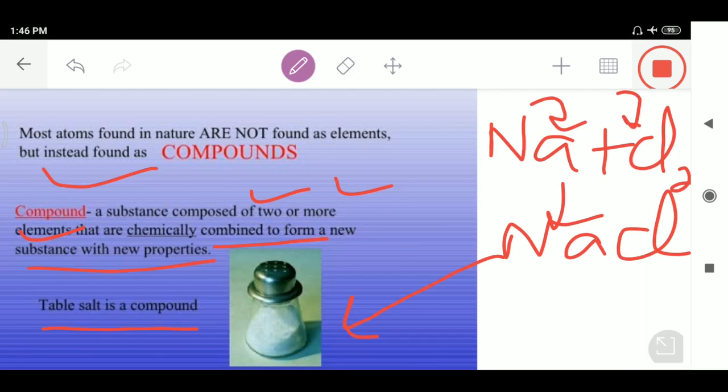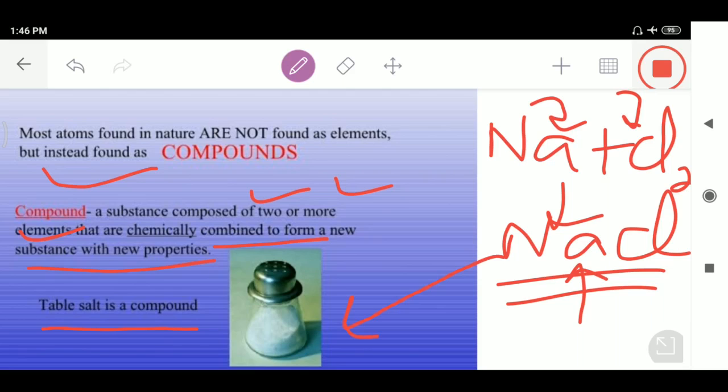When there's a combination of two elements, one element is sodium and one element is chlorine, the substance formed is a compound. That's why I told you people that a compound is a substance composed of two or more elements that are chemically combined to form a new substance with new properties.